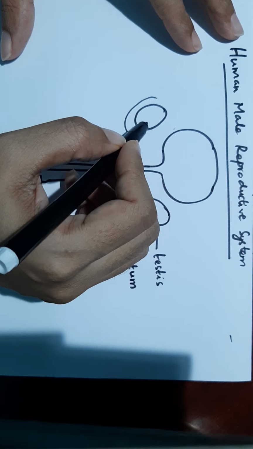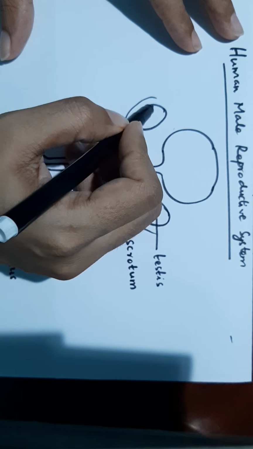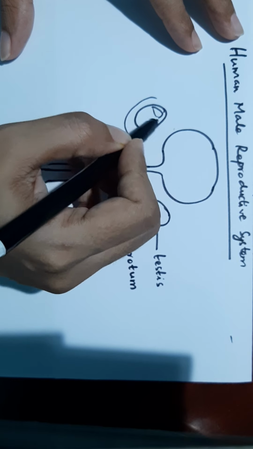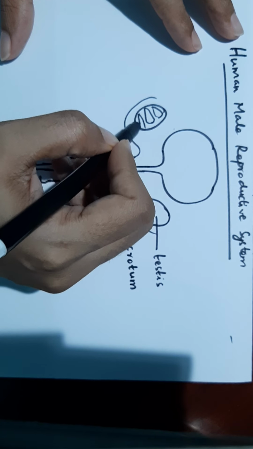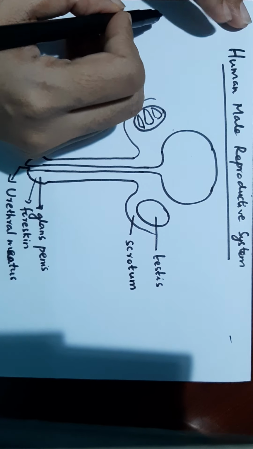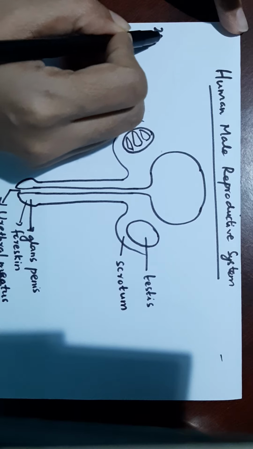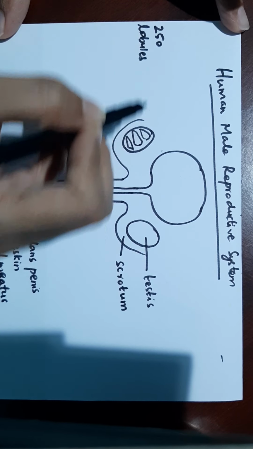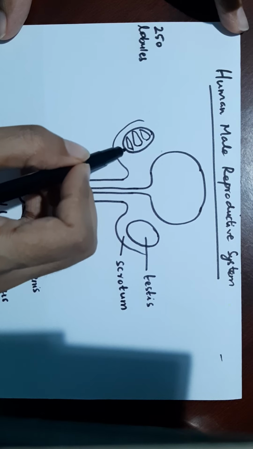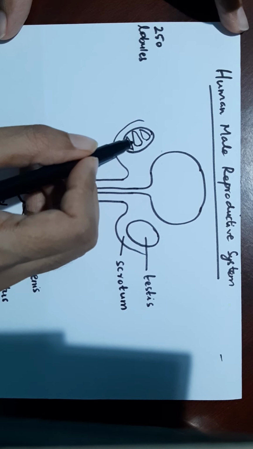Now about the testis. Each testis is divided into partitions called lobules. There are around 250 such lobules inside each testis. Now I have drawn only 3 lobules. What are present inside these lobules?